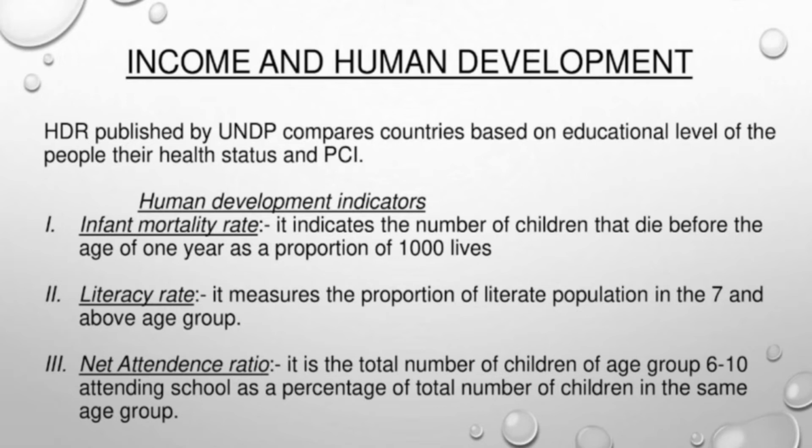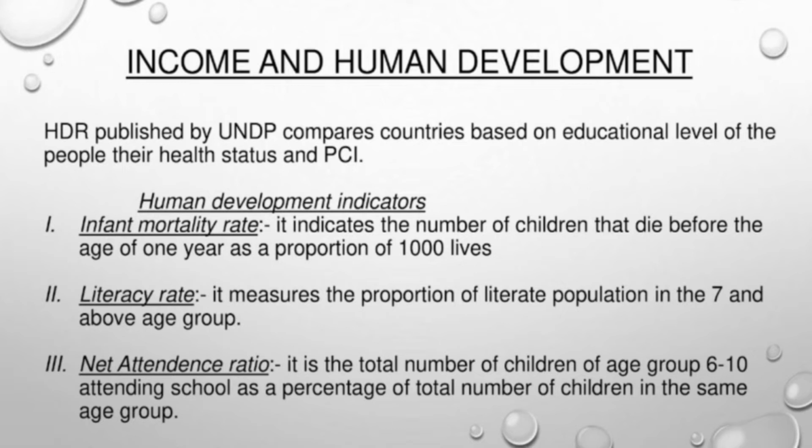Income and human development index. Should we consider only income as the criterion for measurement, or should we take the human development index? How do you consider a human being to be developed? A human being is developed when he has literacy, when his standard of living is better, he has enough drinking water, electricity, roads, buildings, and he is safe, security is there.